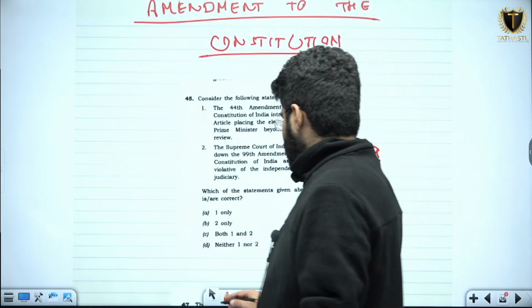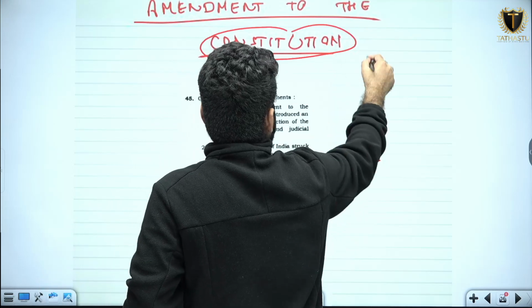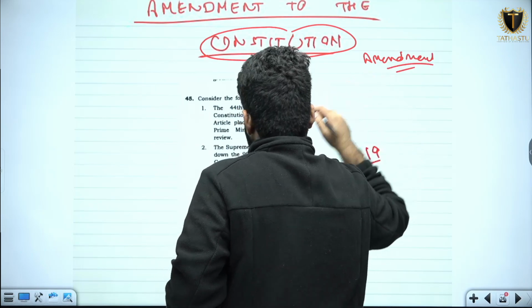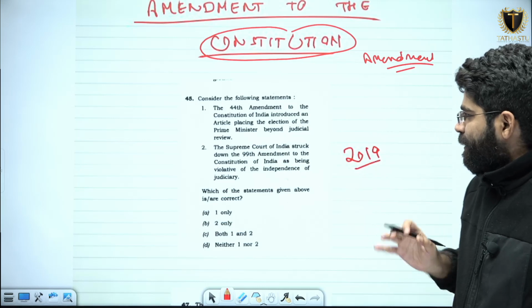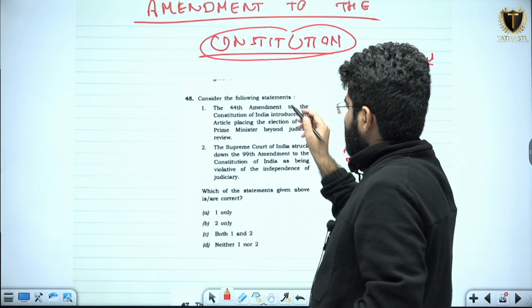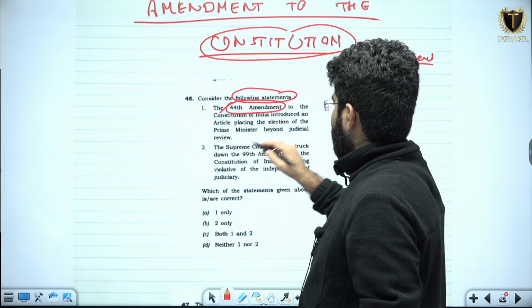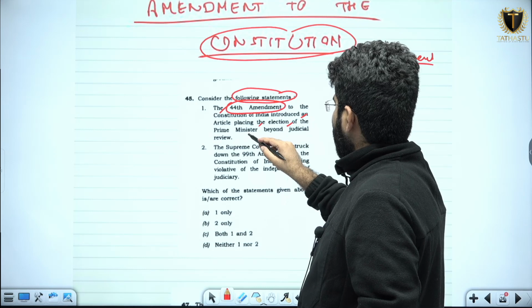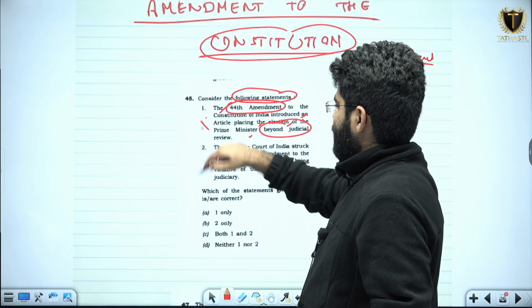Okay, next topic we have is amendment to the Constitution. Amendment to the Constitution of India. How do you amend the Constitution of India? Basically these types of questions are clubbed in a similar fashion. Consider the following statements. The 44th Amendment to the Constitution of India introduced an article placing the election of the Prime Minister beyond judicial review. See, this is a wrong statement.